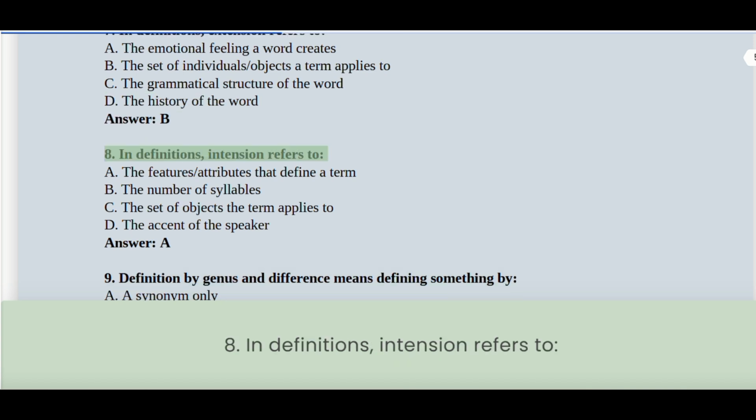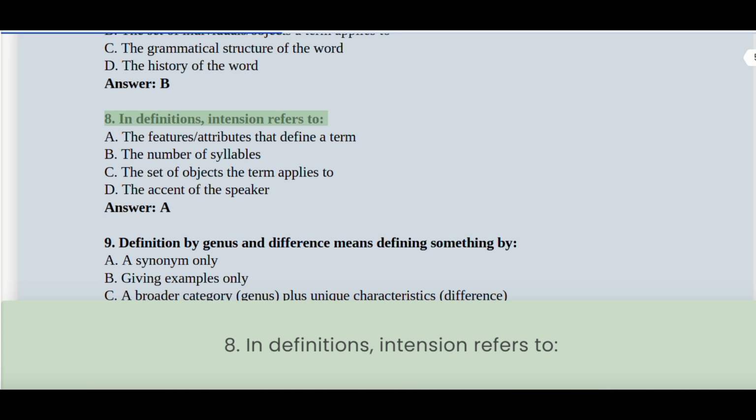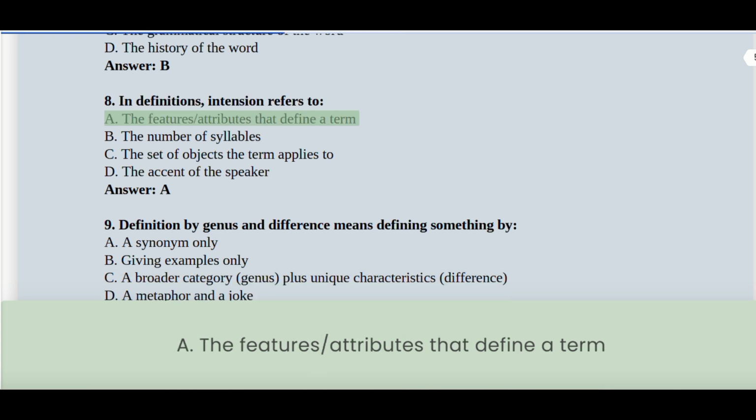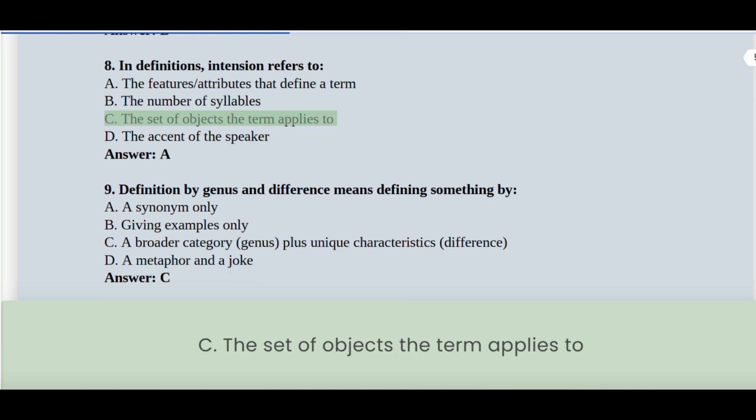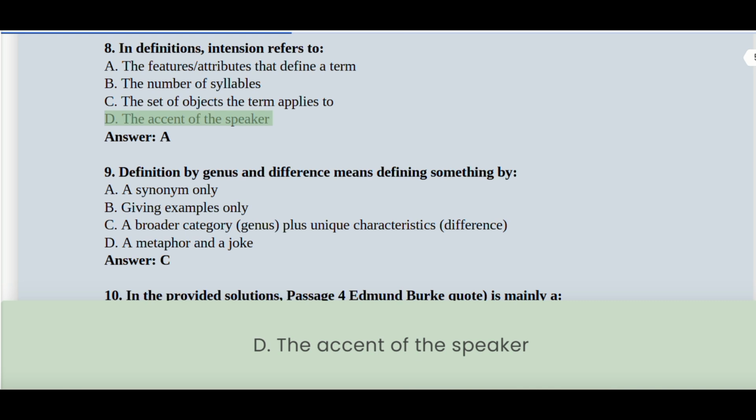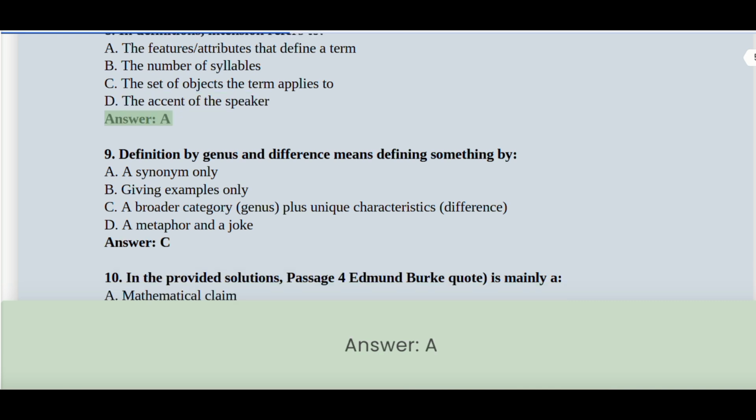Answer B. 8. In definitions, intension refers to: A. The features, attributes that define a term. B. The number of syllables. C. The set of objects the term applies to. D. The accent of the speaker.